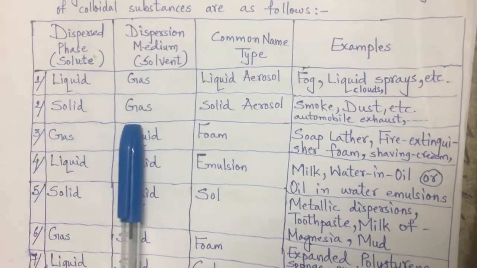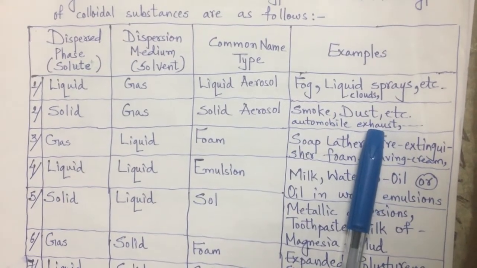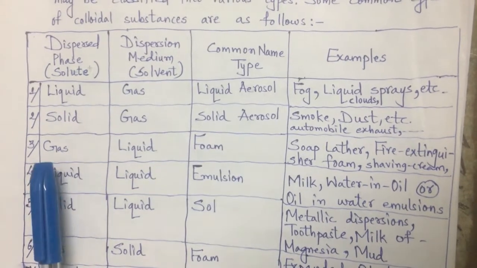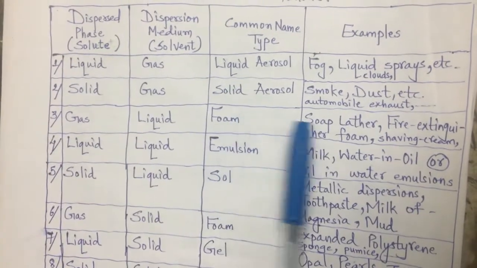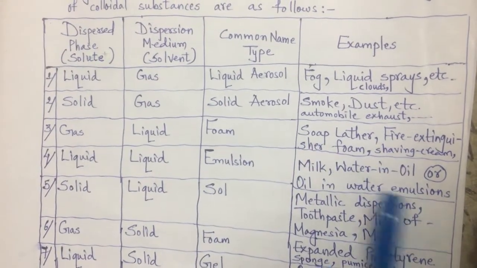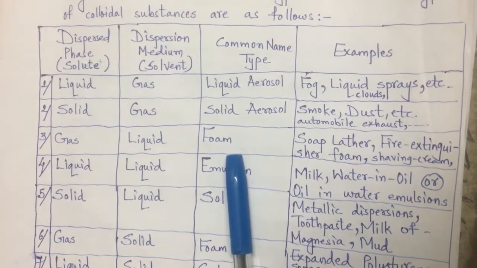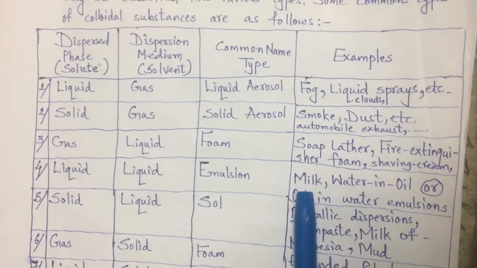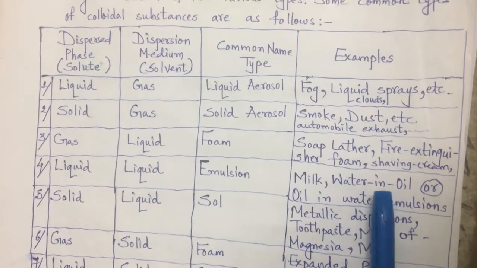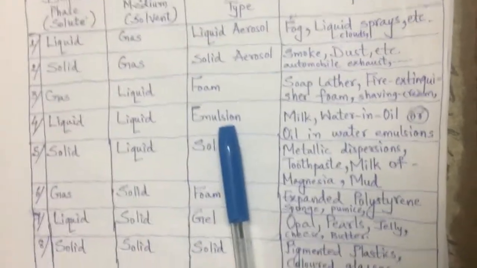When a solid is mixed with a gas, it is a solid aerosol. Smoke, dust and automobile exhaust are examples of solid aerosol. When a gas is mixed with a liquid, foam is formed. Soap lather, fire extinguisher foam and shaving cream are examples of foam. Liquid into liquid is an emulsion. Milk is one example. When water is mixed in oil, or oil mixed in water, it is an emulsion.